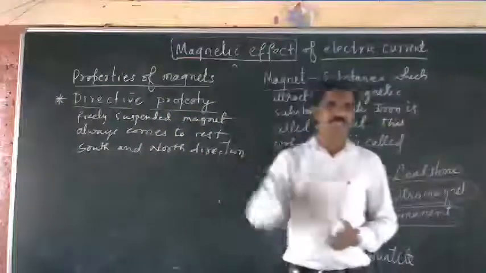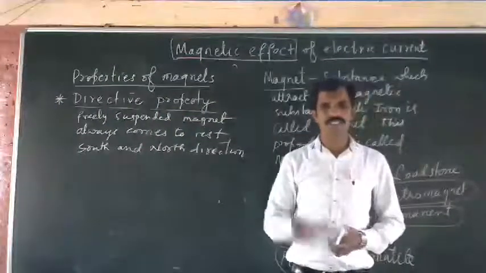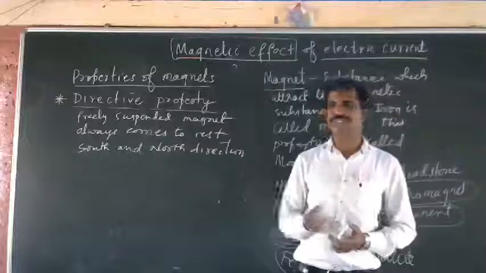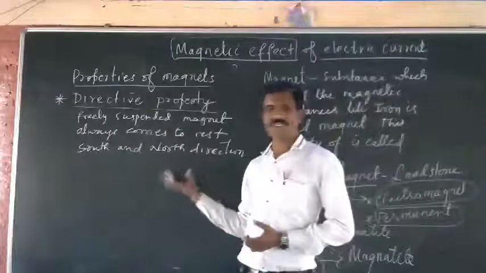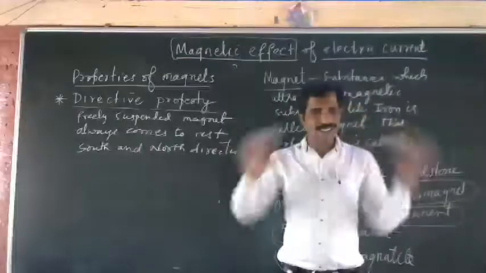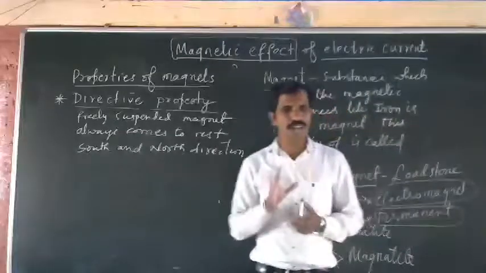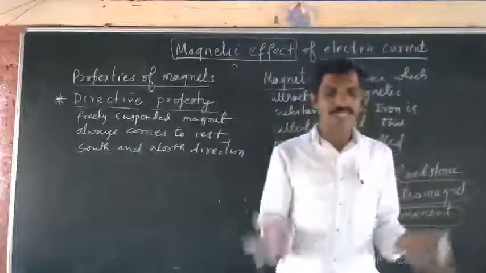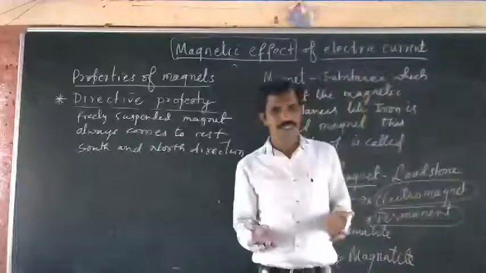A freely suspended magnet always shows that directive property, that is, it always points to the north. You know that Earth acts as a magnet, a huge magnet. Understood?